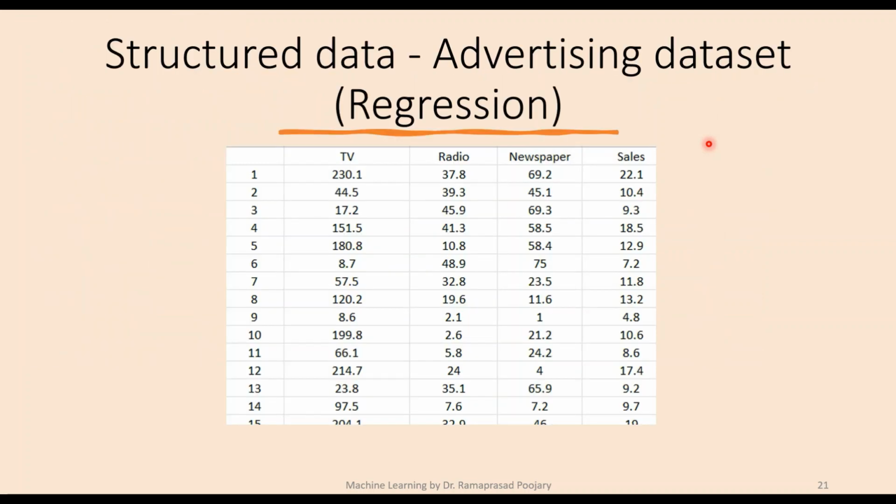So this is also an example of structured data, which is in tabular form, a .csv file. And if you look at this particular data set, this is the advertising data set. There are three features: the amount that has been spent on TV advertising, radio, and newspaper advertising, and the output column is sales, the expected sales. So that will be the output variable in this case. So here also a regression algorithm is used because the output variable is a continuous variable.